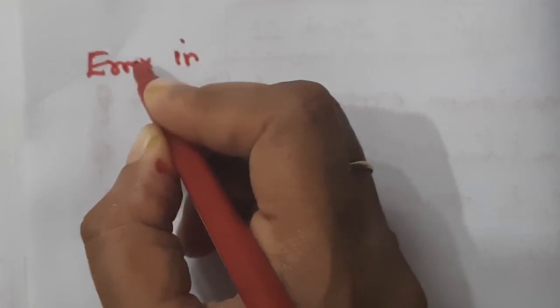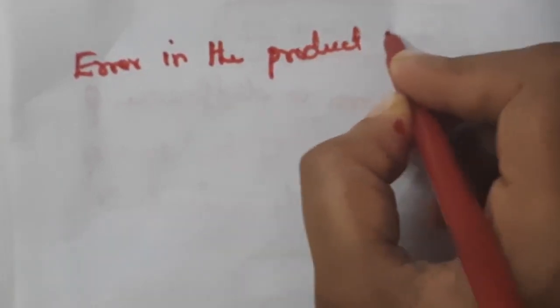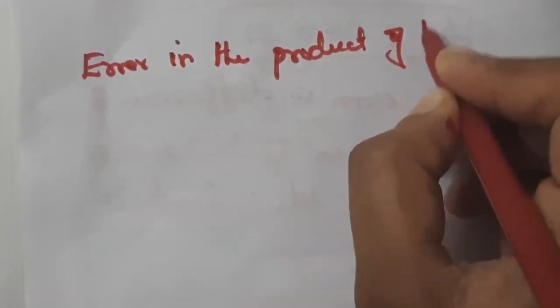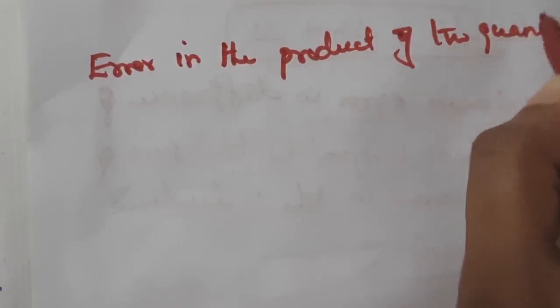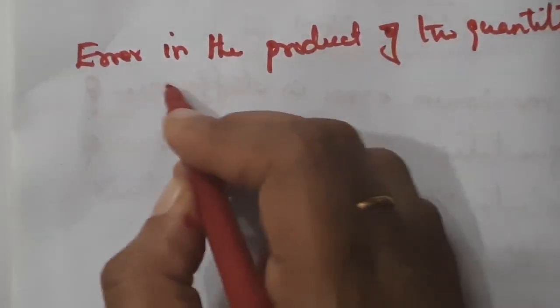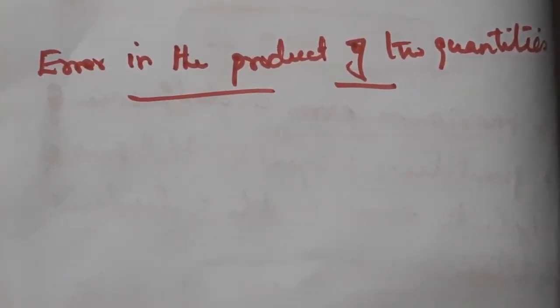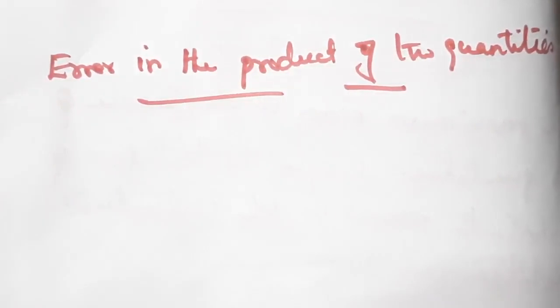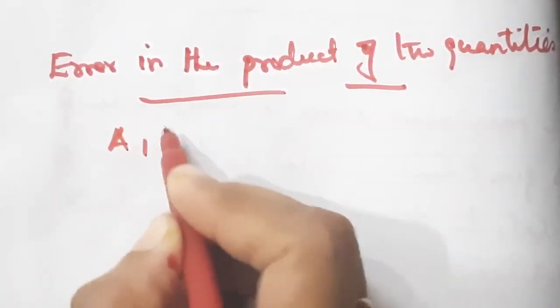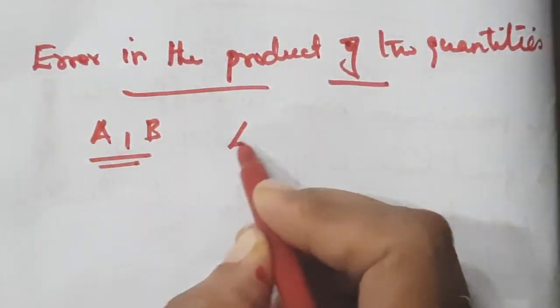The next one is error in the product of two quantities. Here also we will be taking A and B as the two quantities.